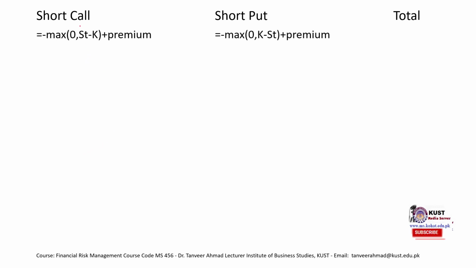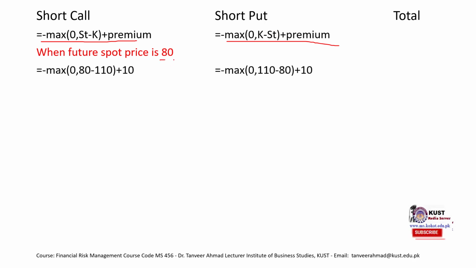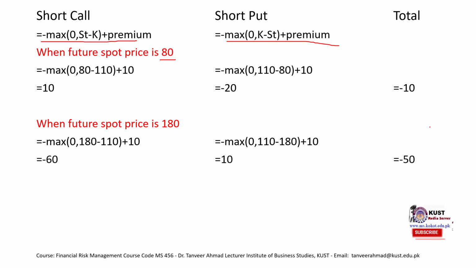Now, the short call formula is minus maximum ST minus K plus premium. This is the formula for short put. When we combine these two formulas, we get the formula for short straddle. What if the price is 80? So now I would just focus on the main idea. You see, when the price moves away substantially from the strike price, which is 110, and the future spot price is 180, then we have a higher loss. If it is closer to strike price, we would have a lesser loss, or if it is equal to strike price, then we would have the maximum profit.